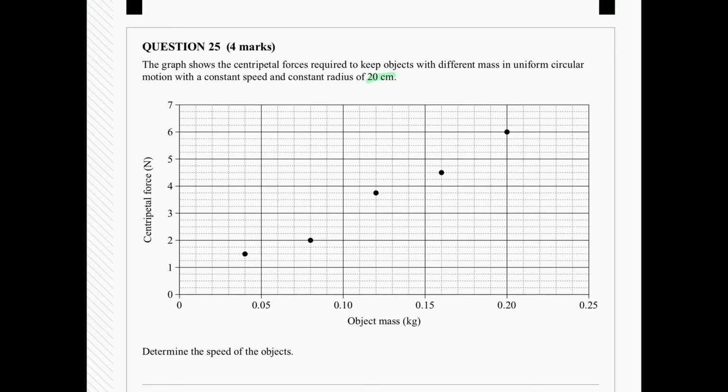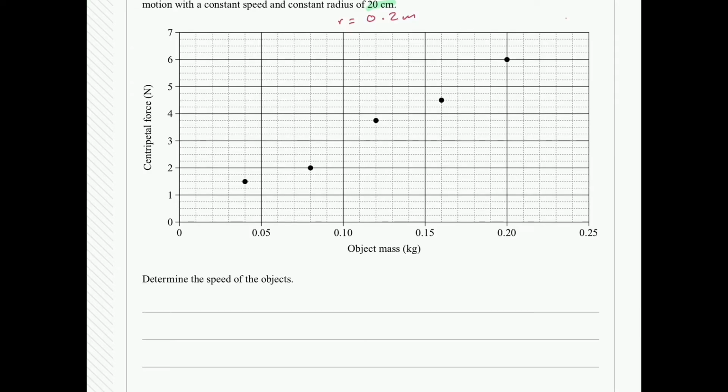From this point forward, whenever I see units that aren't in my SI units or standard units of meters, I'm going to always make sure I convert them at the top. 0.2 meters is that constant radius that we're working with. And we're going to have differing masses. So when you're given a question with a graph, always check what your x and y axes are. So here we have object mass, and on our y we have centripetal force, so force experienced.